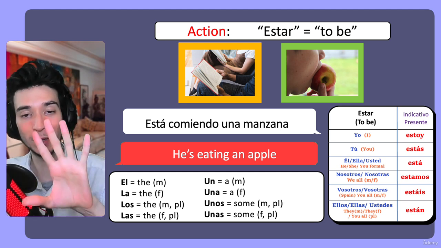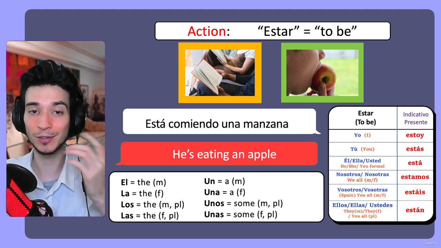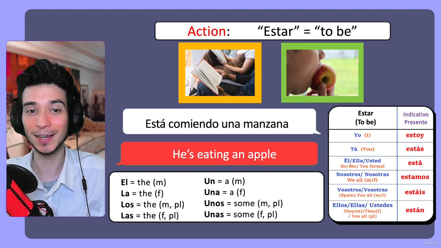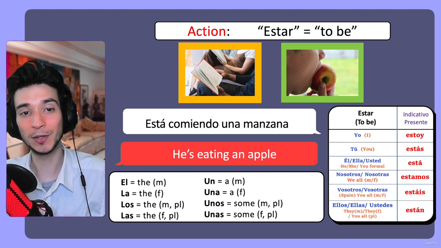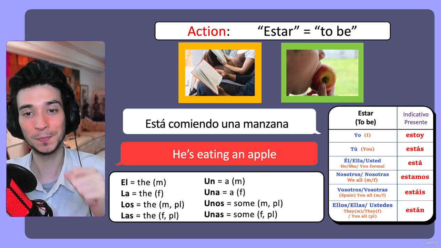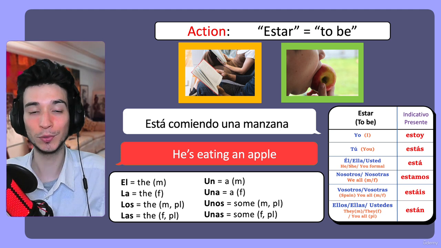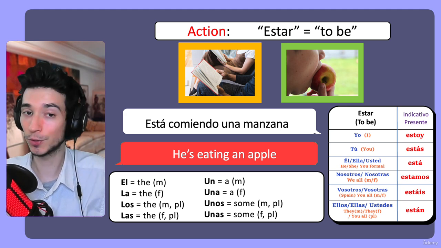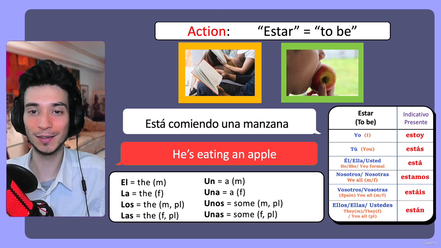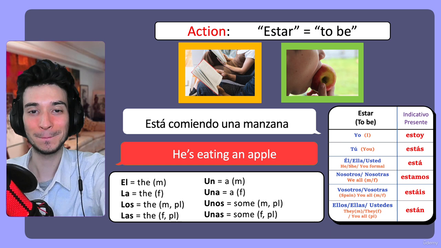You kind of have to look at the picture to understand the context, because it can mean she is eating an apple, or usted está comiendo una manzana. So you have to look at the context with this one, because there are three different types. But if you use estoy or está, it's equally understandable. Or estamos. So yeah, this is how it works. You can remove the he, you, she, those type of things in Spanish.